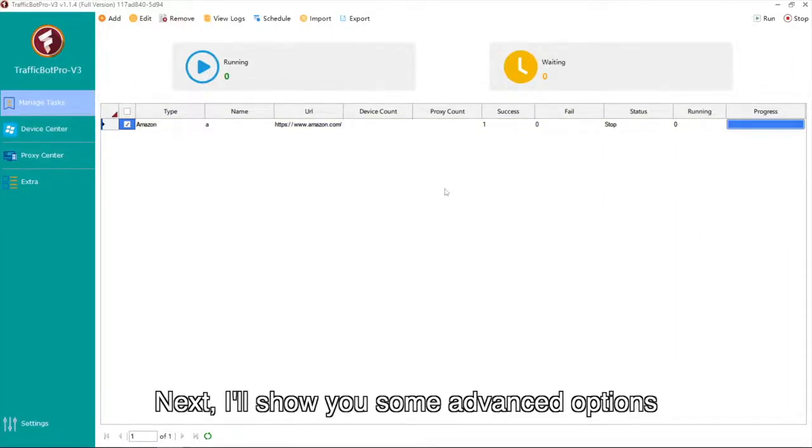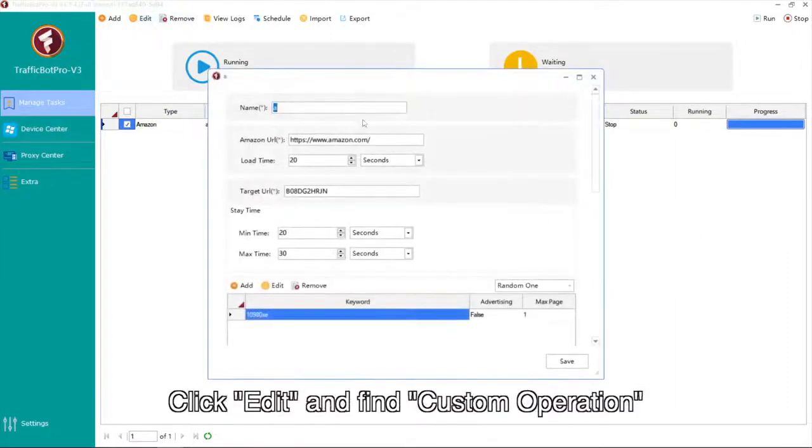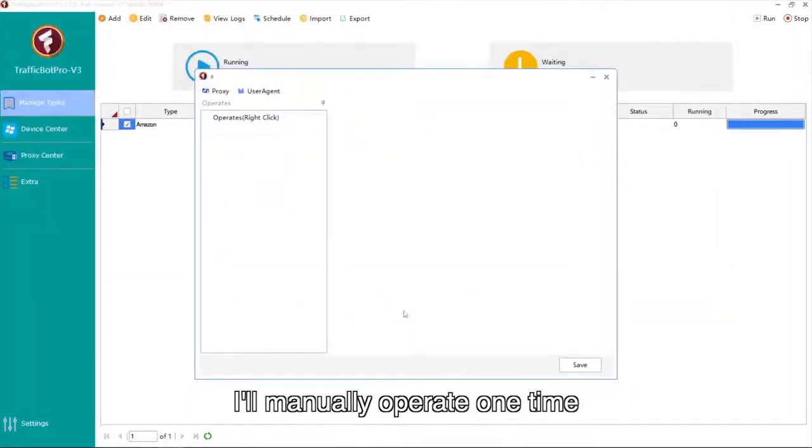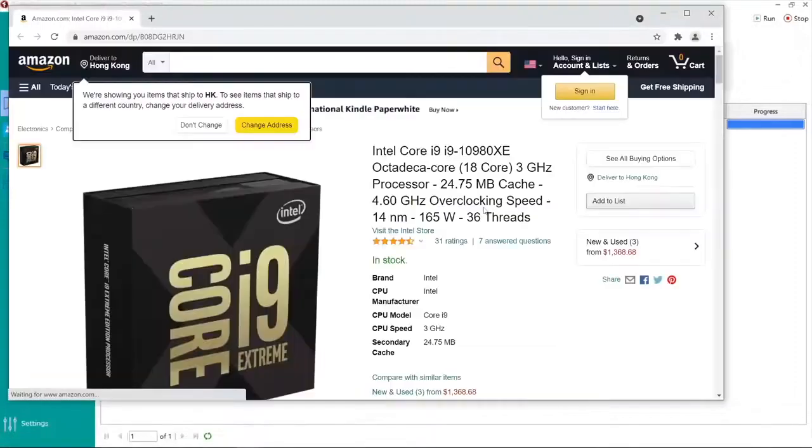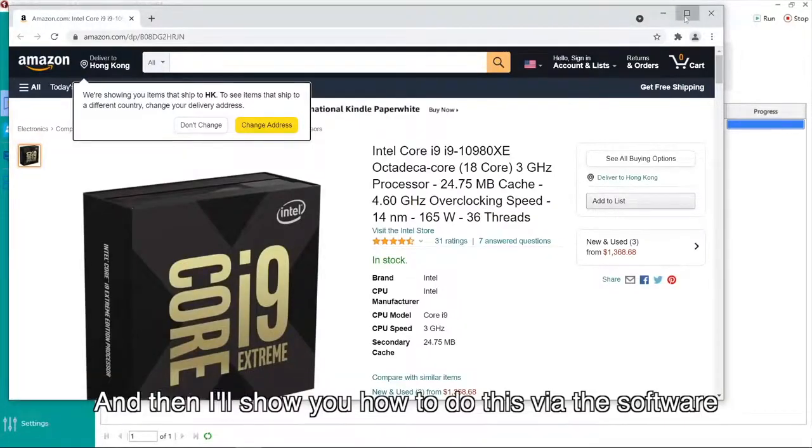Next, I'll show you some advanced options. Click Edit and find Custom Operation. I'll manually operate one time. And then I'll show you how to do this via the software.